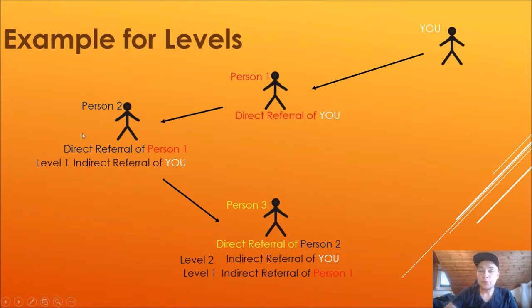If person 2, your indirect referral, referrals another one, here person 3, you receive the level 2 indirect bonus because person 3 is now your indirect referral in level 2, and also the indirect referral of person 1. This graphic should explain it easily.